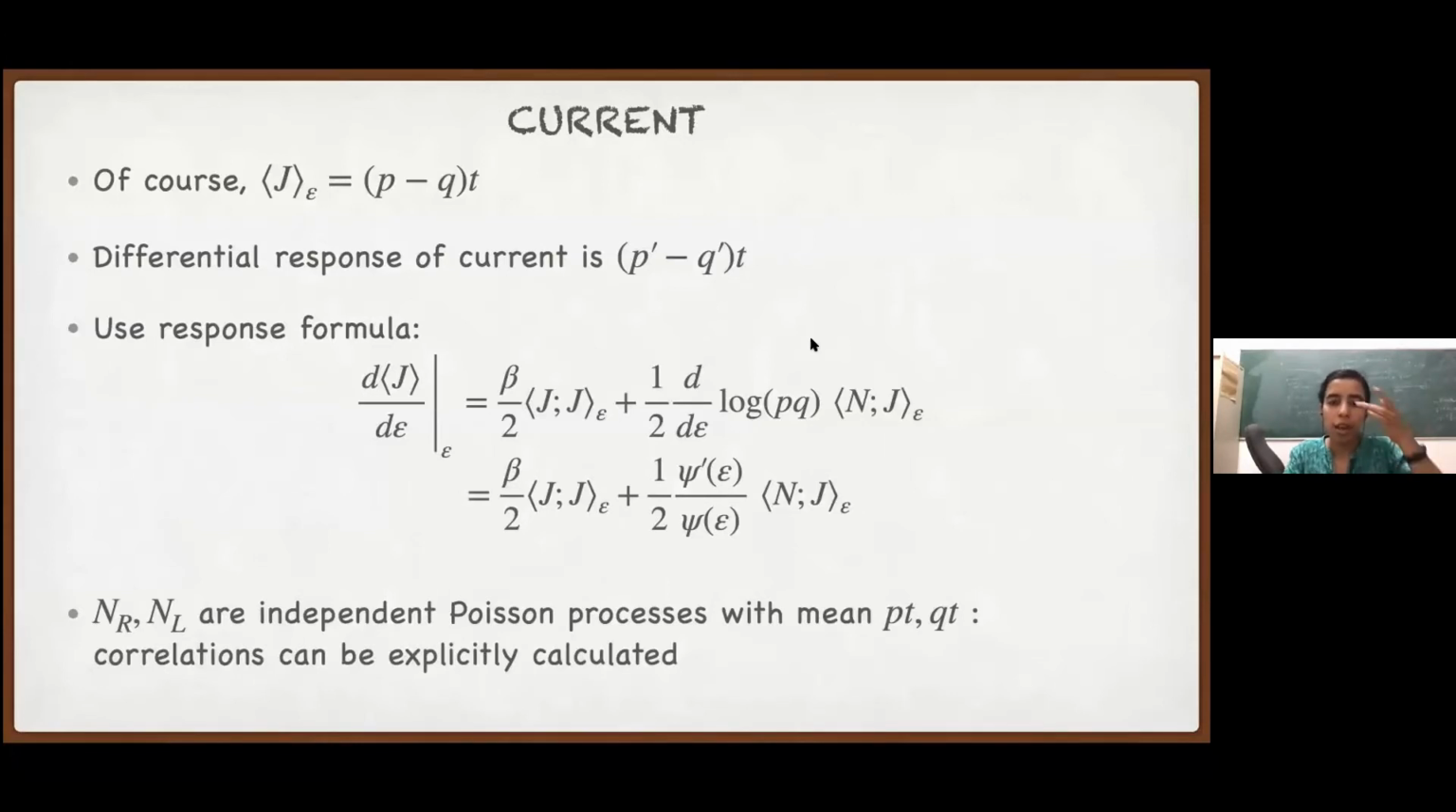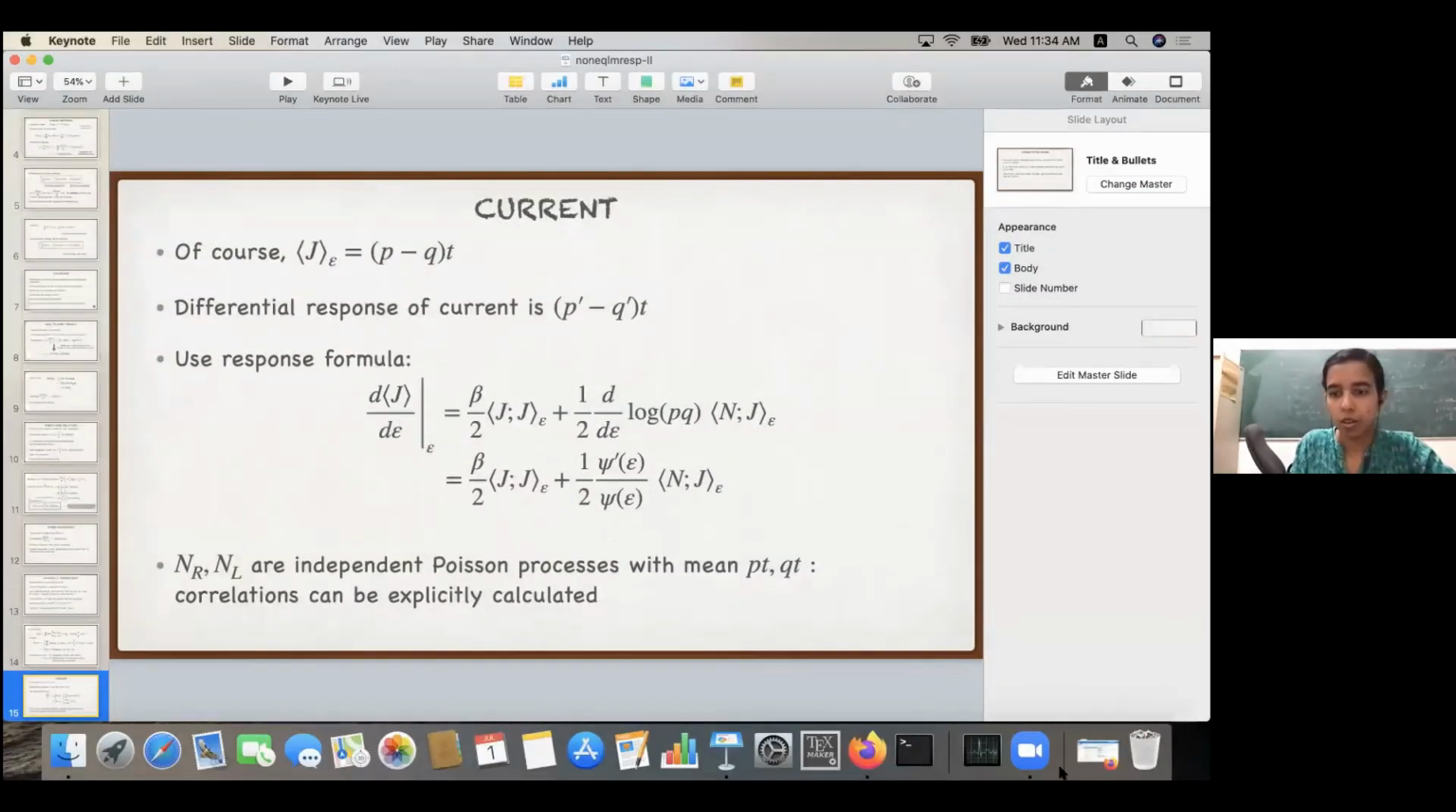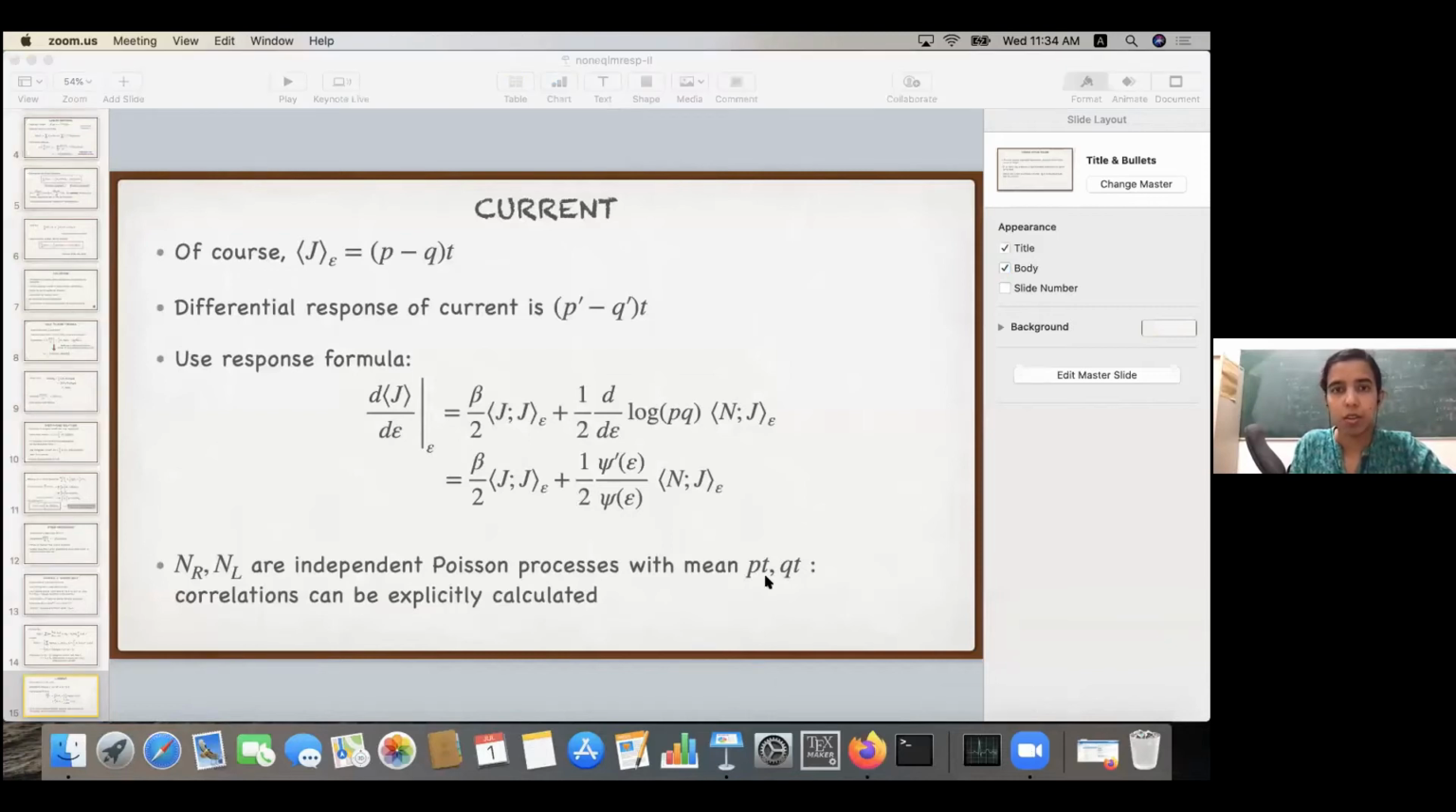Okay, so I'll again take a break and ask if it was clear. What should the final result be here? This, right? P prime minus q prime, because we know the current. Oh, okay.